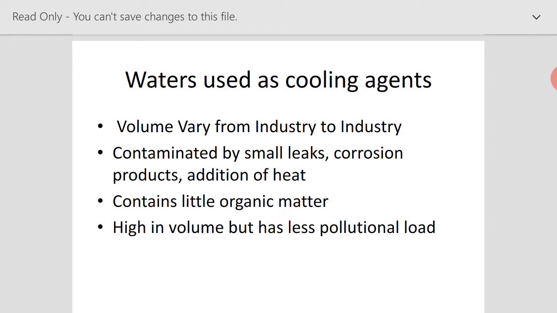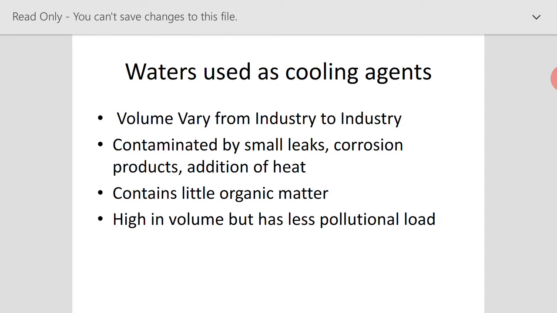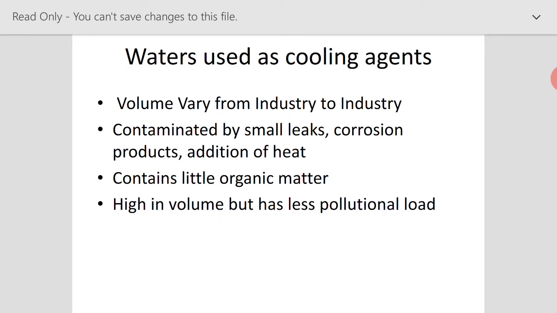This water, though used for cooling purposes, will also be contaminated because of small leaks, corrosion products, addition of heat or little organic matter. But when compared to your manufacturing process wastewater, this wastewater will have less pollutant, but it will be high in volume.